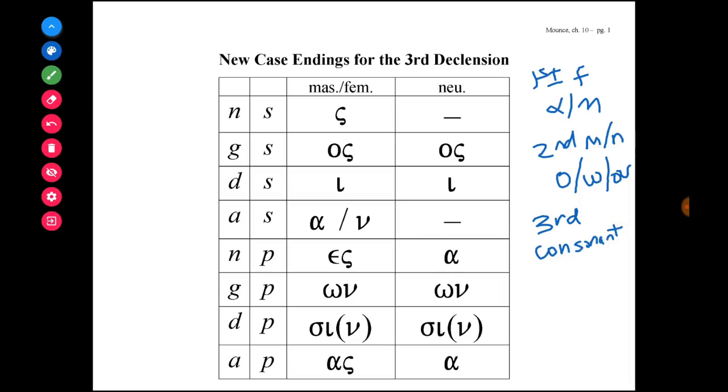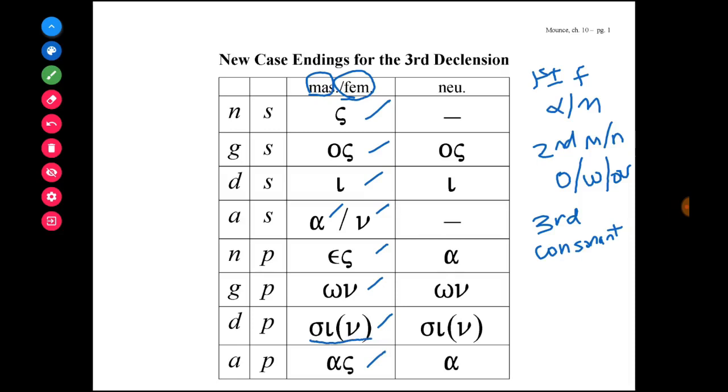So let's go over the new case endings you have to learn for the third declension nouns. Now the masculine and feminine nouns share the same case endings. And the way I would learn these case endings is to say sigma, os, i, alpha or n, es, on, si or sin, as, where si or sin is the same dative plural ending, but sometimes it has the movable nu and sometimes it doesn't.